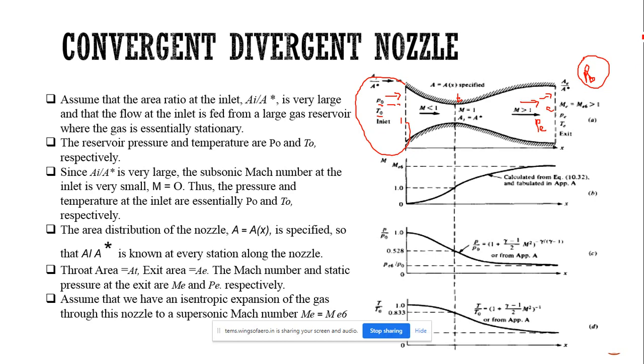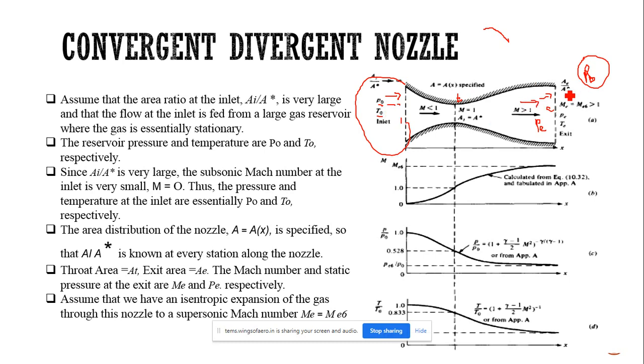So when this exit pressure is less than the atmospheric pressure, some amount of flow will enter the nozzle. We know that when both are equal, there won't be any flow through the nozzle. The fluid flows from higher pressure to lower pressure, and temperature also flows from higher temperature to lower temperature.